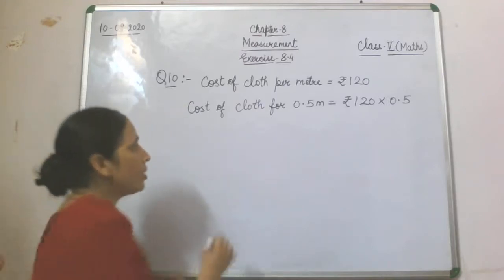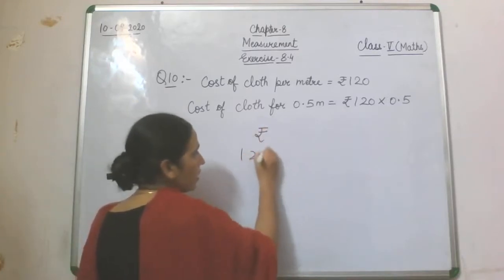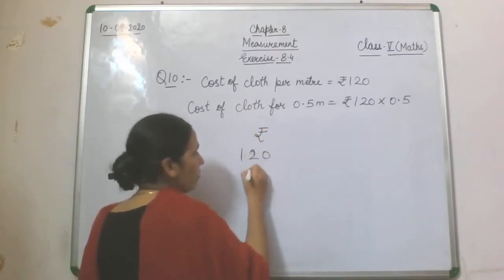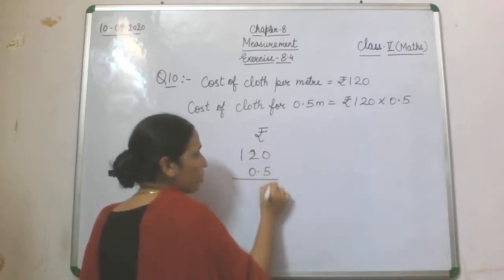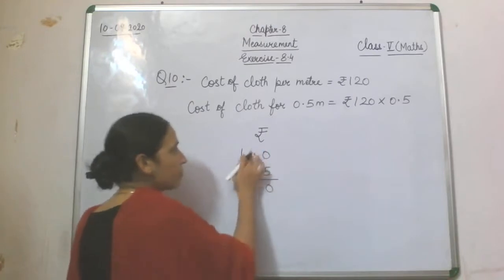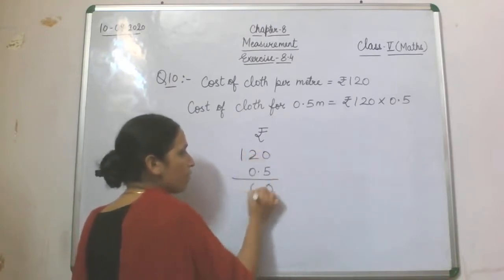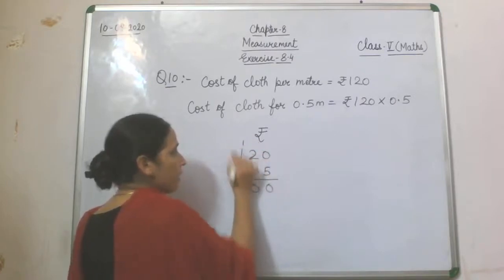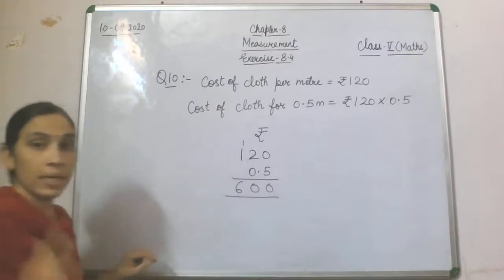How will we do it? See, we'll write here rupees 120. Now we have 0.5. 5 zeros will be 0. 5 zeros will be 0. 5 twos will be 10. 5 ones are 5 plus 1, 6. Now how many decimal places are there? Only one.